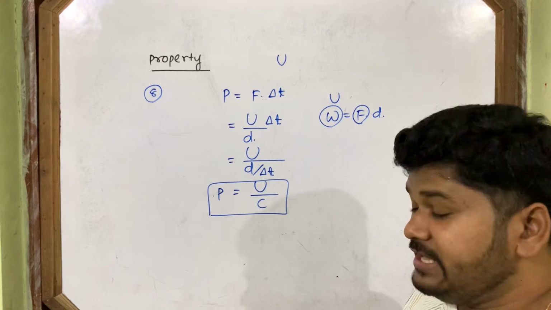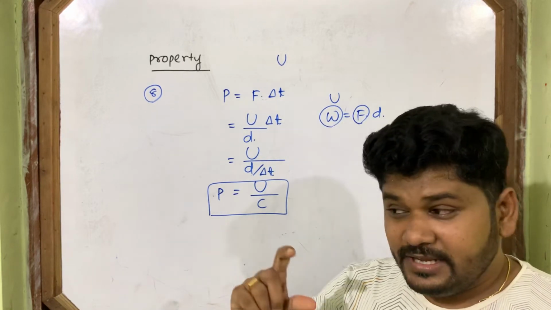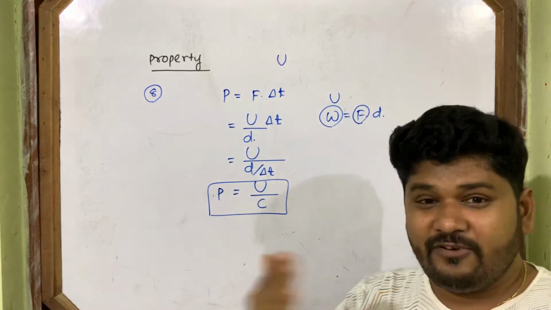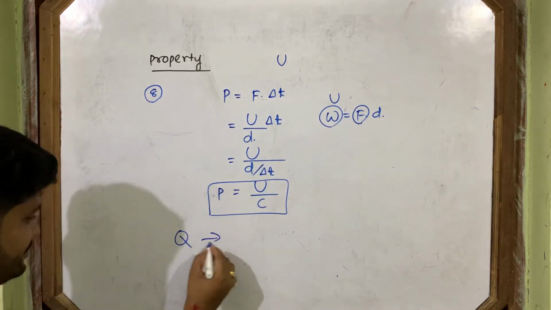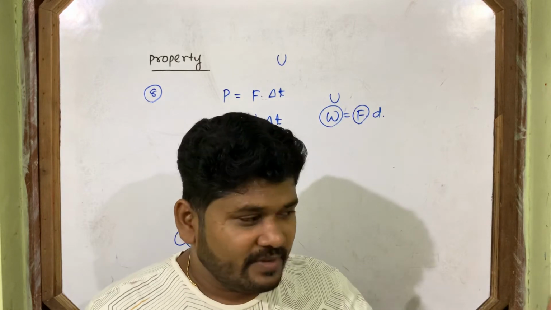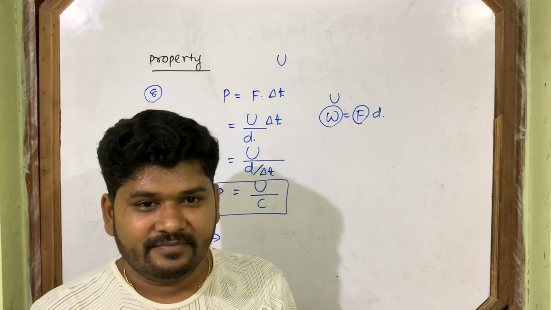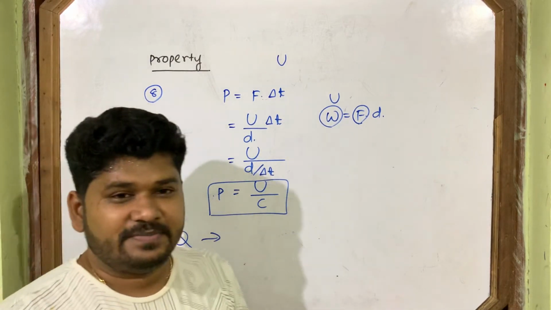But now you think of the answer. If the electromagnetic wave strikes the surface and gets completely reflected, my question to you: if an electromagnetic wave strikes the wall and gets completely reflected back, then what is the amount of momentum transferred?